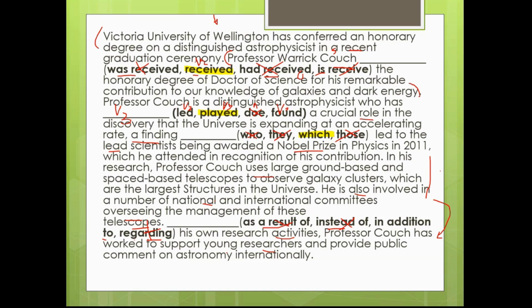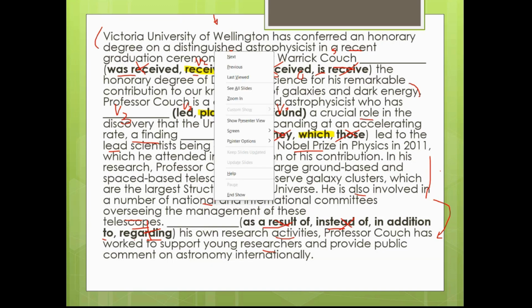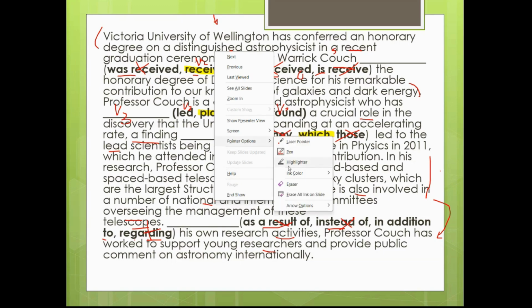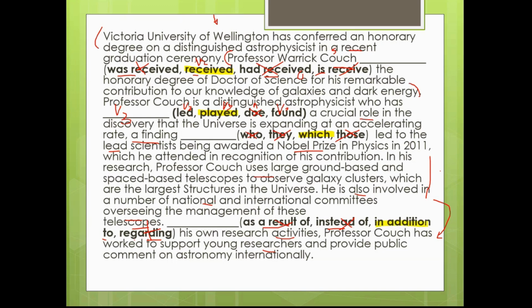In addition to his own research activities, Professor Couch has worked to support young researchers and provide public comment on astronomy internationally. So in addition to is also there. In addition to his own research. As a result of his own research, you will see the result. Instead of his own research, he is doing someone else's research. Regarding his own research. So let me know, guys, if it's clear to all of you.